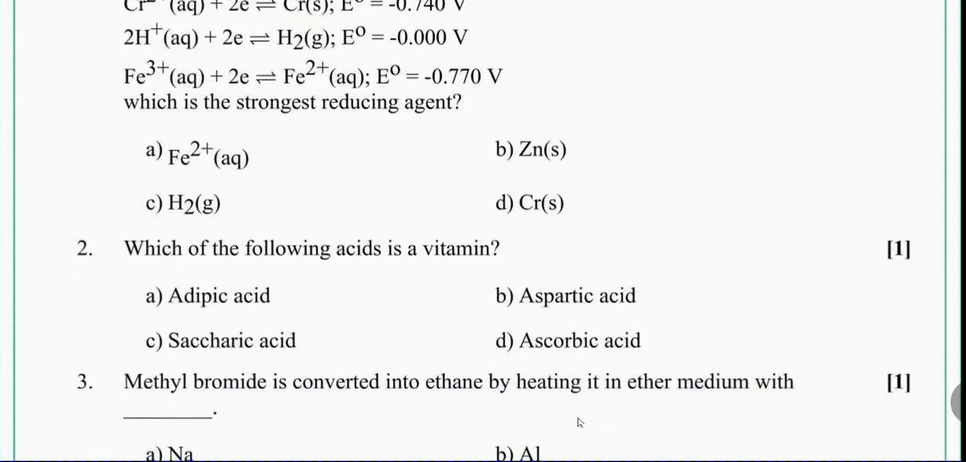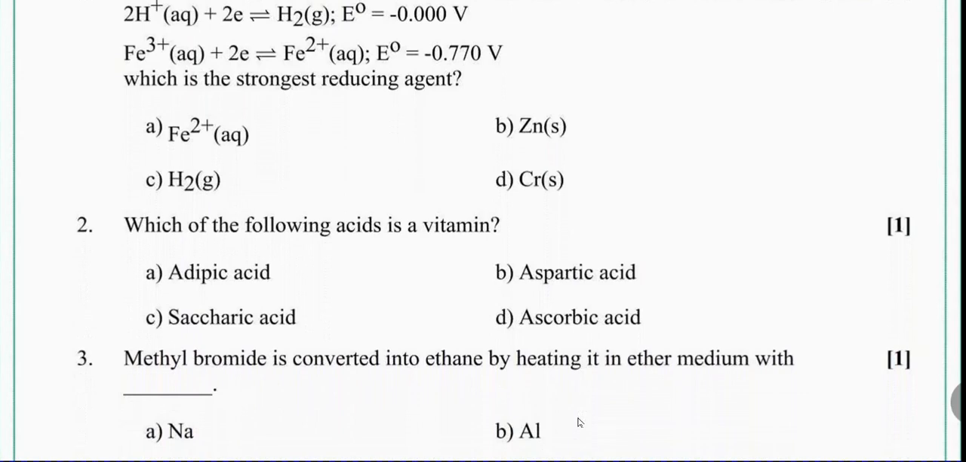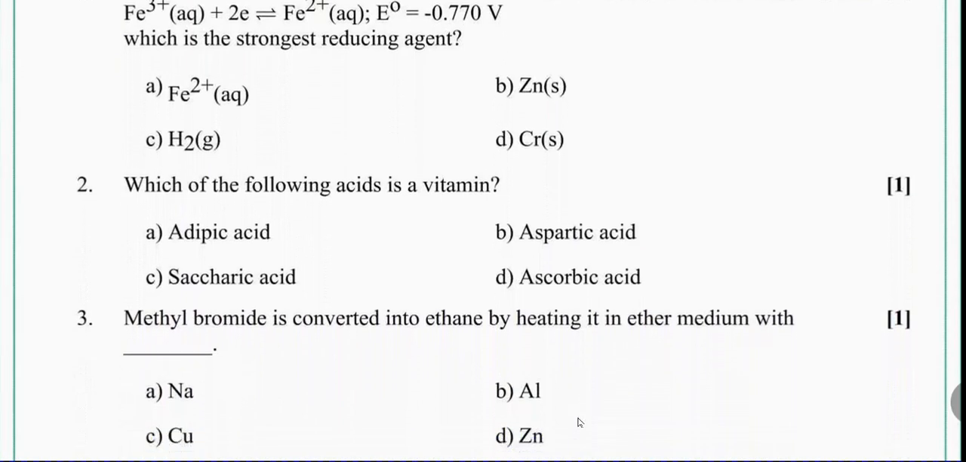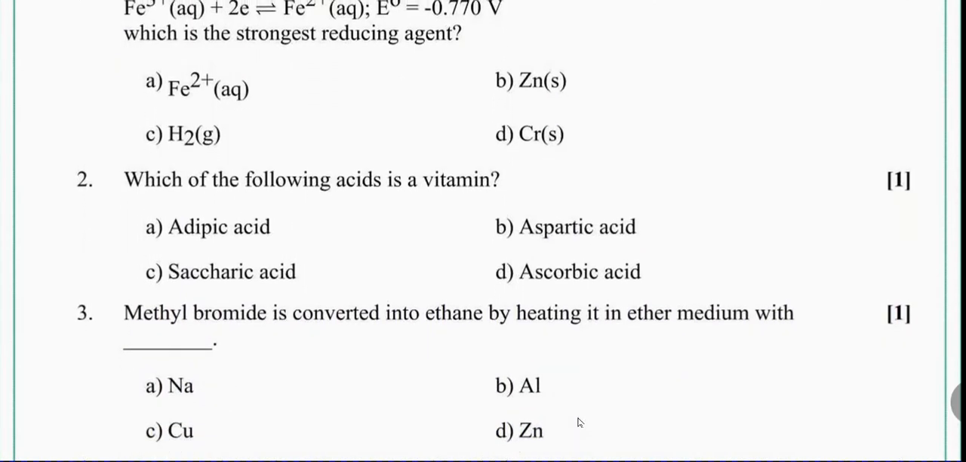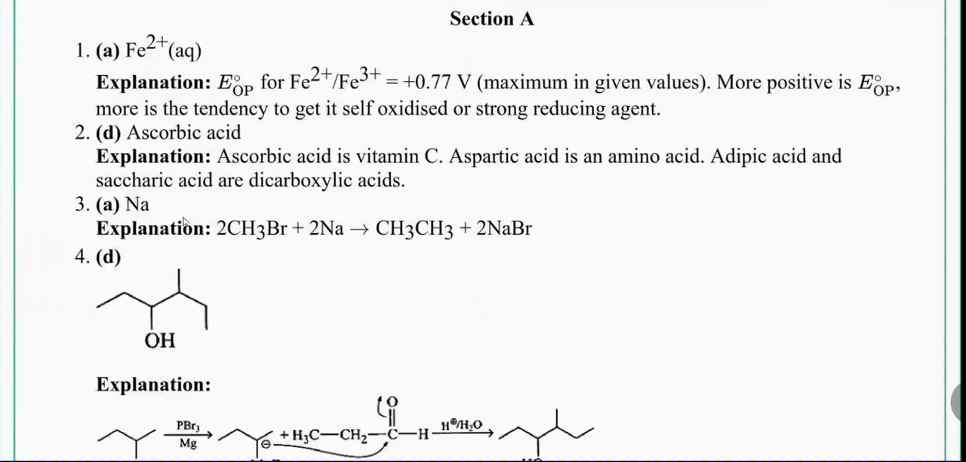Methyl bromide is converted into ethane in an ether medium with dash. This is an alkyl halide, and alkyl halide is converted into alkane by heating in ether medium with dash. Ether medium means we can remember that it is nothing but sodium and dry ether. Methyl bromide, this is the equation: methyl bromide plus sodium gives alkane plus sodium bromide.